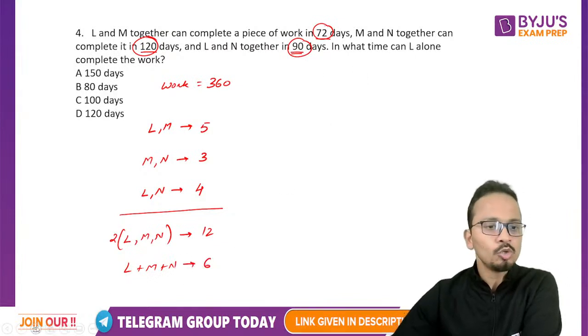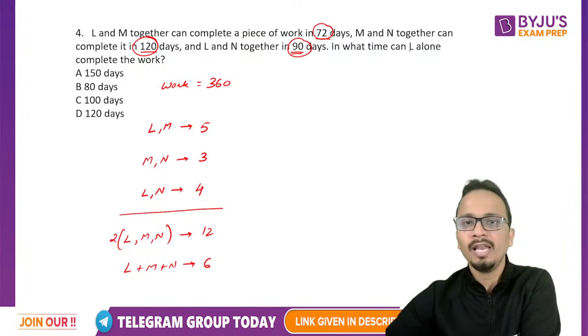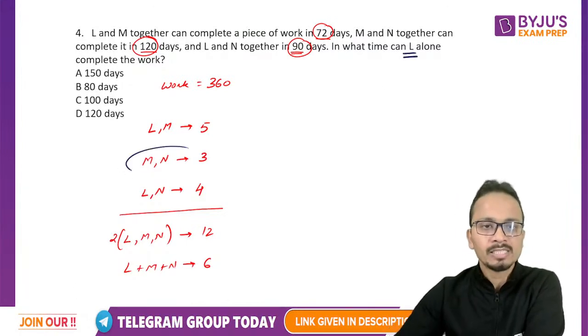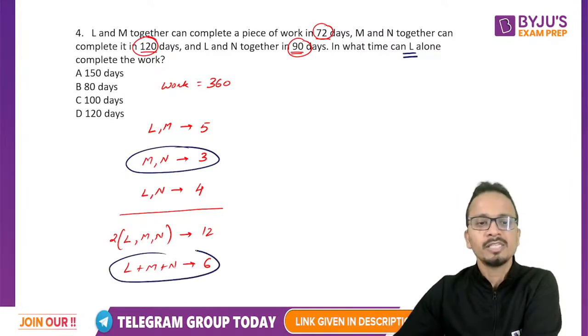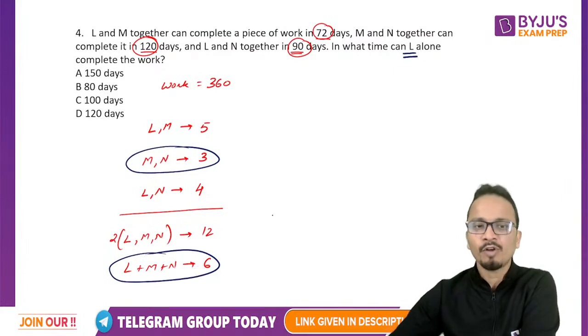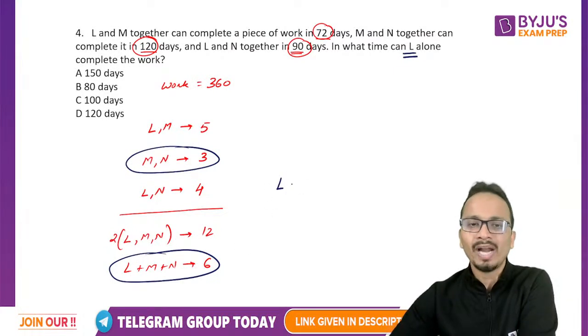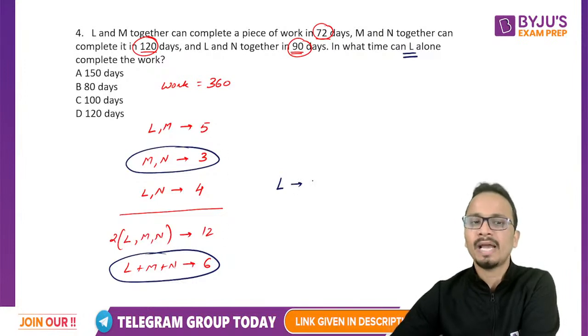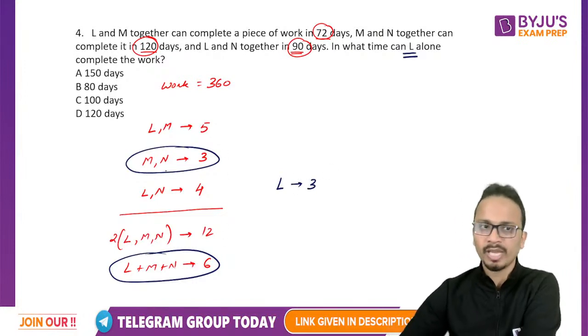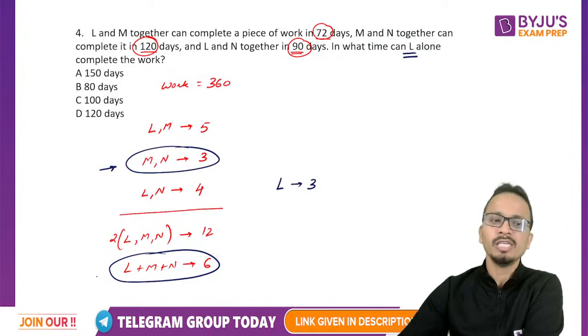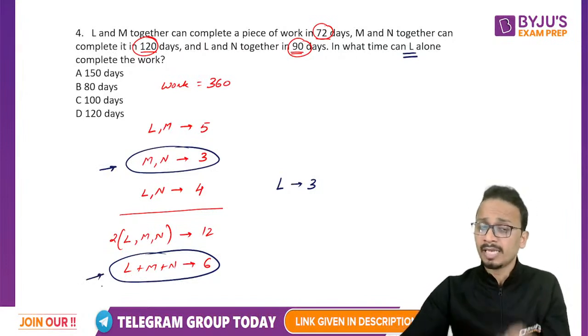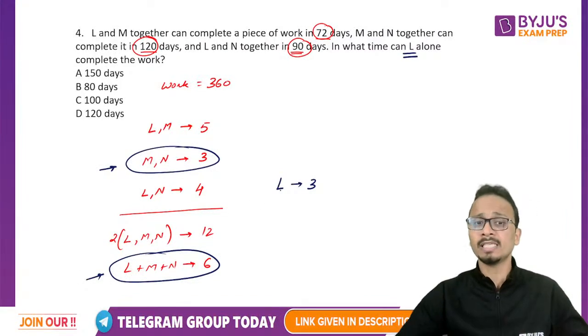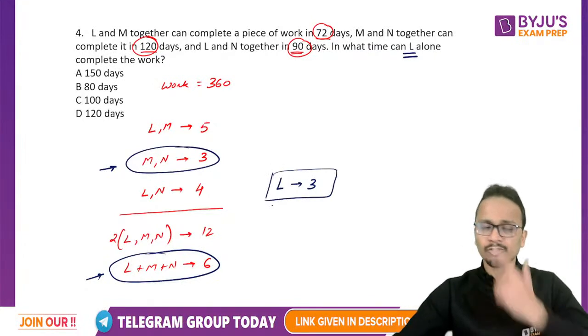Now I want to do the calculation for L alone, so I'll consider this equation and this equation. M plus N is 3 and L plus M plus N is 6, so L's 1 day work will be 6 minus 3, that is 3 units.